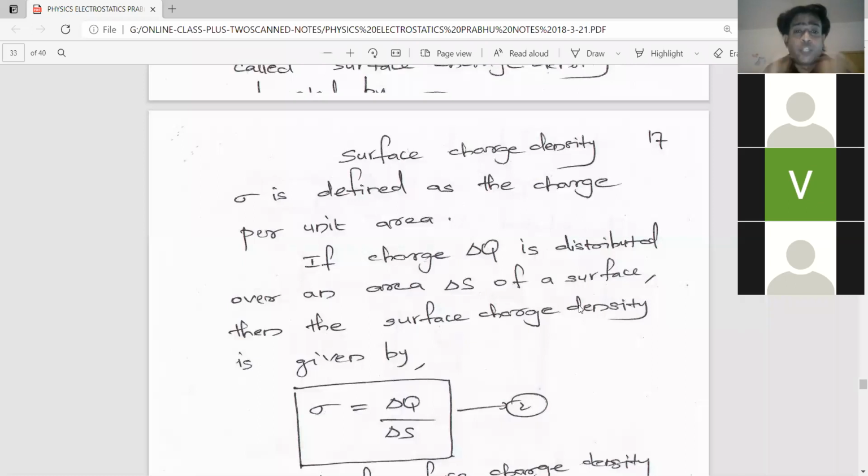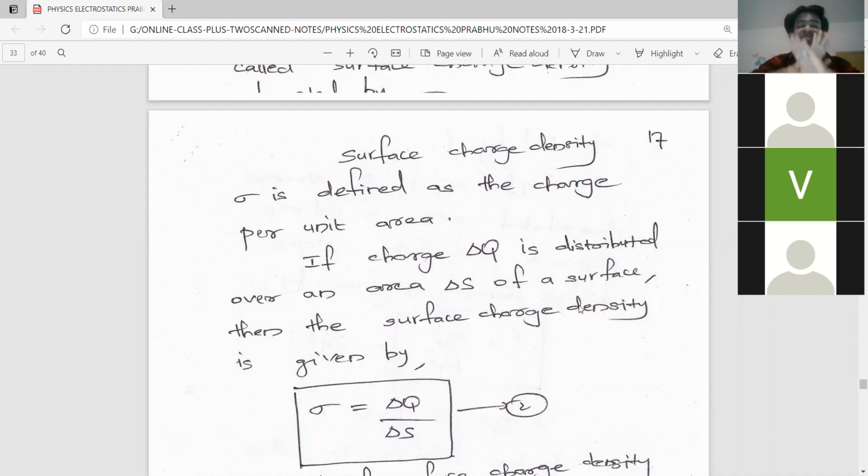Why are we taking charge per unit area? Because here the charge is distributed on a surface, and a surface has a surface area. Therefore, we define surface charge density as the charge per unit area. Why do we define it like this?